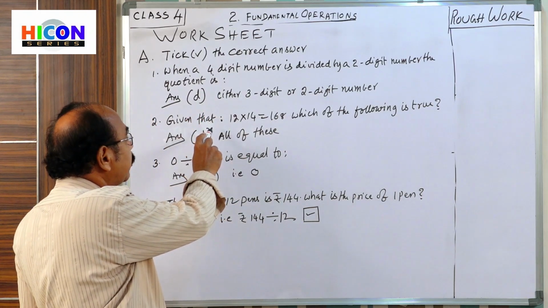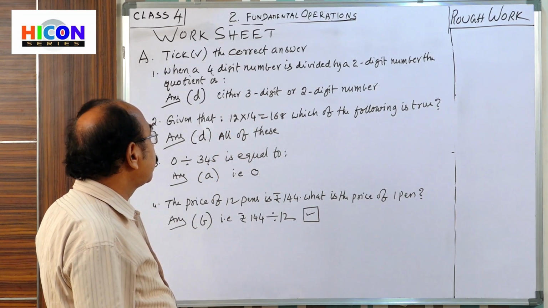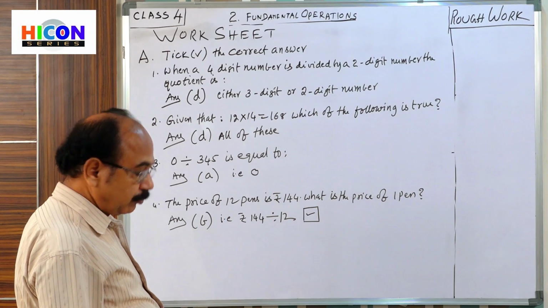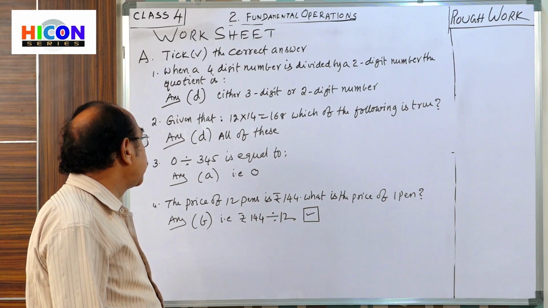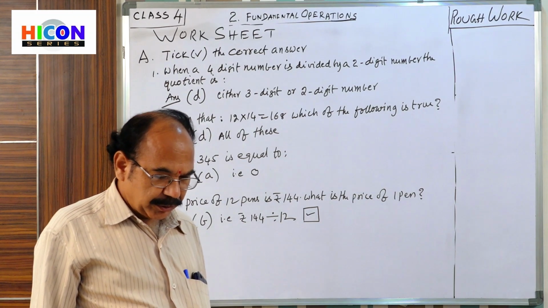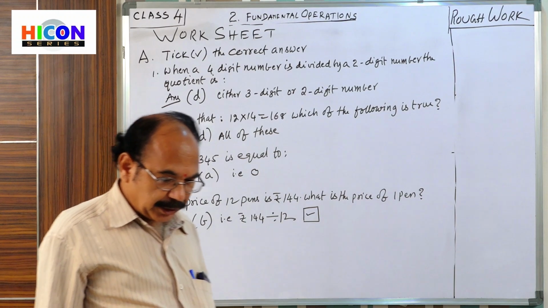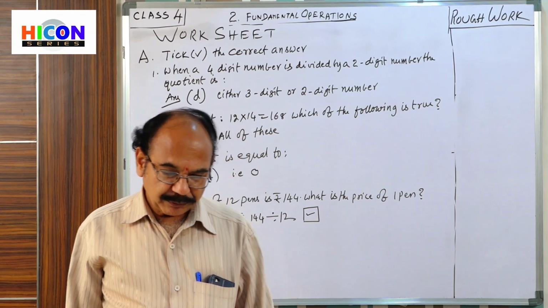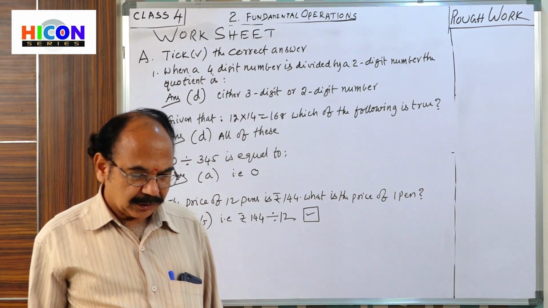Second one says, given that 12 into 14 is equal to 168, which of the following is true? Option D is correct. Why? In option A, when 168 is divided by 12, we get 14, because 12 fourteens are 168.